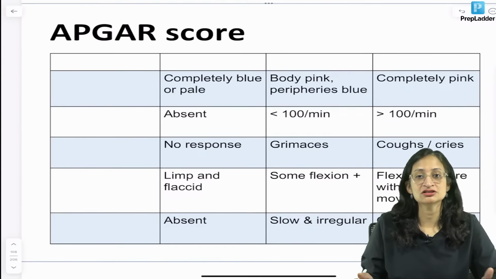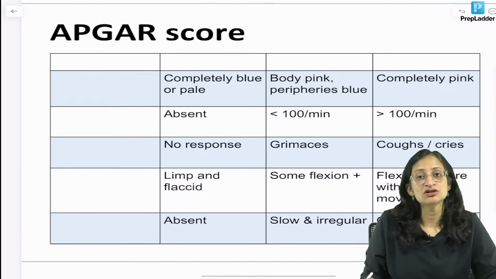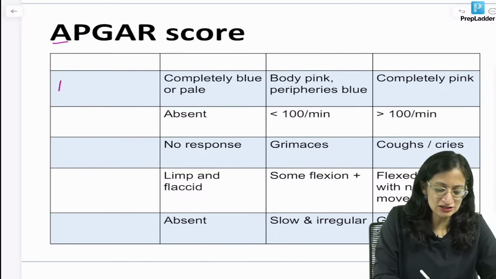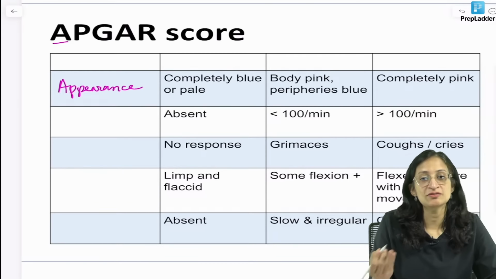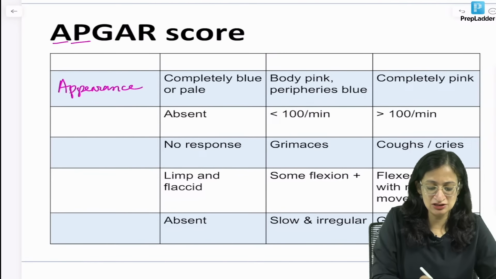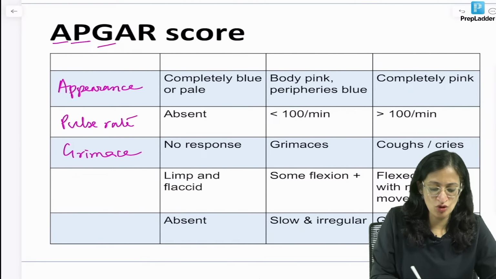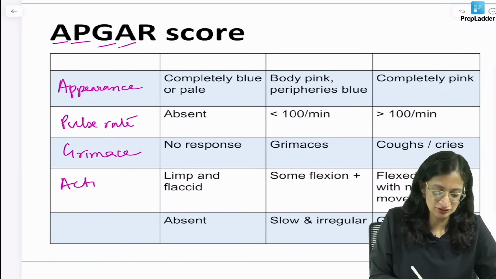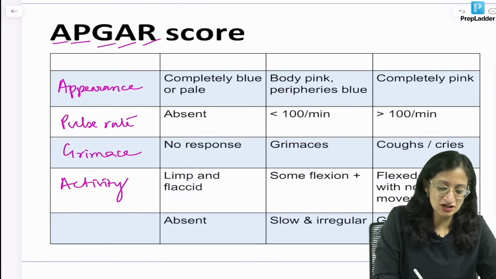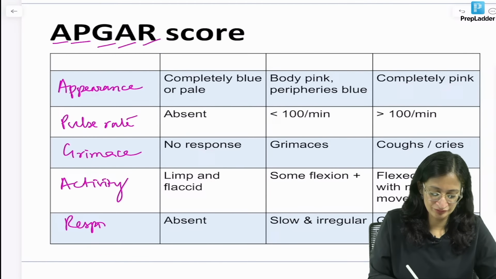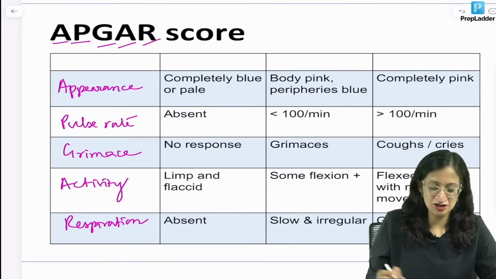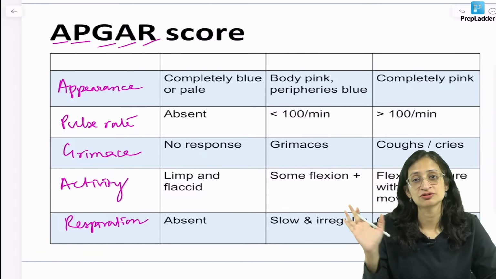Just like Silverman, Apgar score, let's discuss it here also. Apgar we know is an acronym. A stands for appearance. You may be given a case scenario and asked to calculate the Apgar score. P stands for pulse rate. G stands for grimace, that means the response to stimulation by a catheter. A stands for activity and R stands for respiration, that is respiratory effort and not respiratory rate.